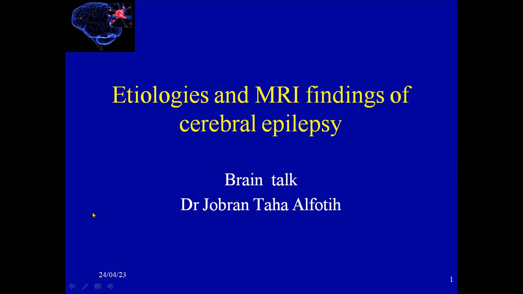And this time we'll talk about etiologies and MRI findings of cerebral epilepsy.